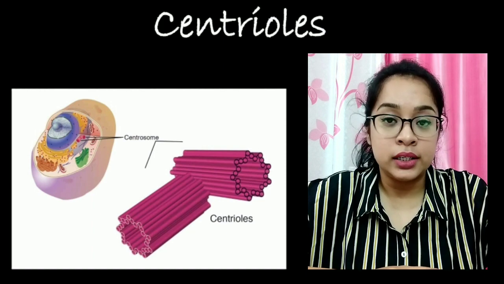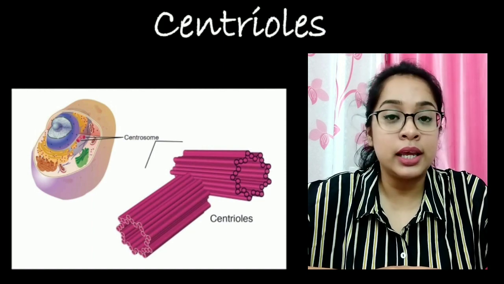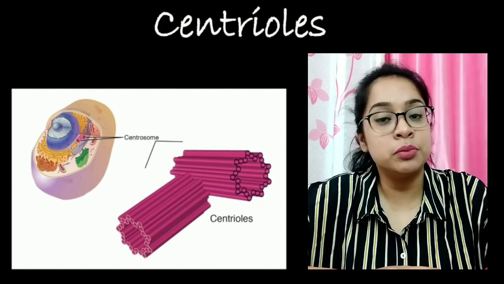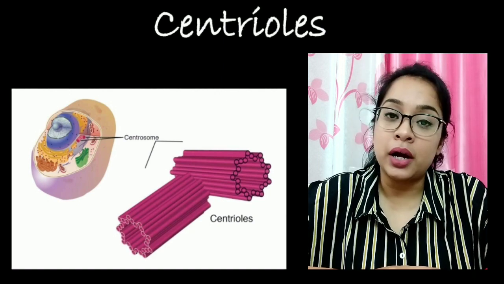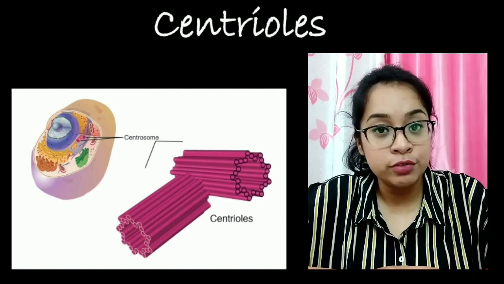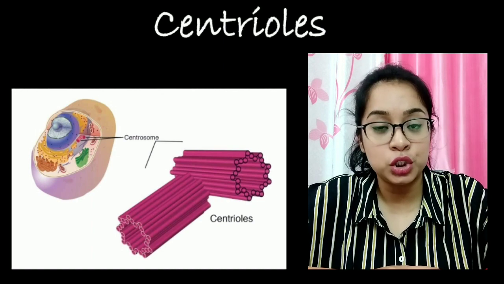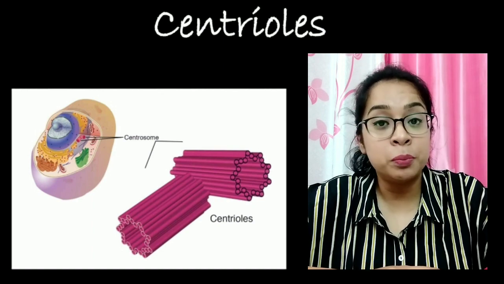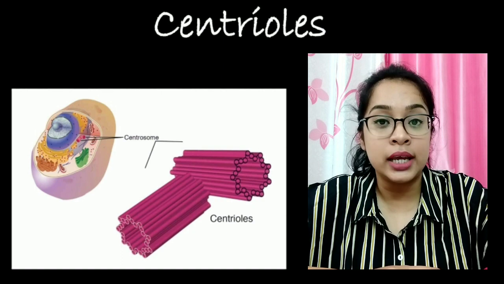Centriole is an organelle which is exclusively found in animal cell. It is not found in plant cell. Centriole is a part of centrosome. During cell division, they initiate the formation of spindle fiber that pulls the chromosomes to the opposite ends of the cells.